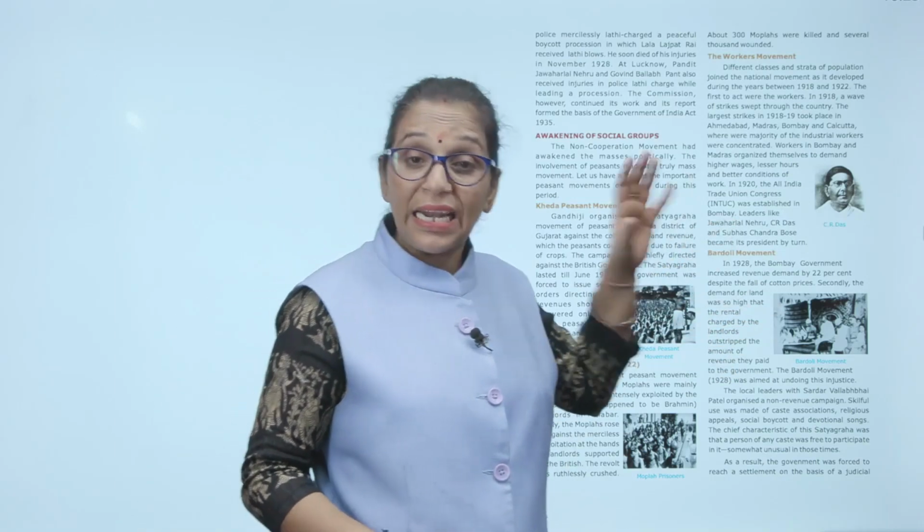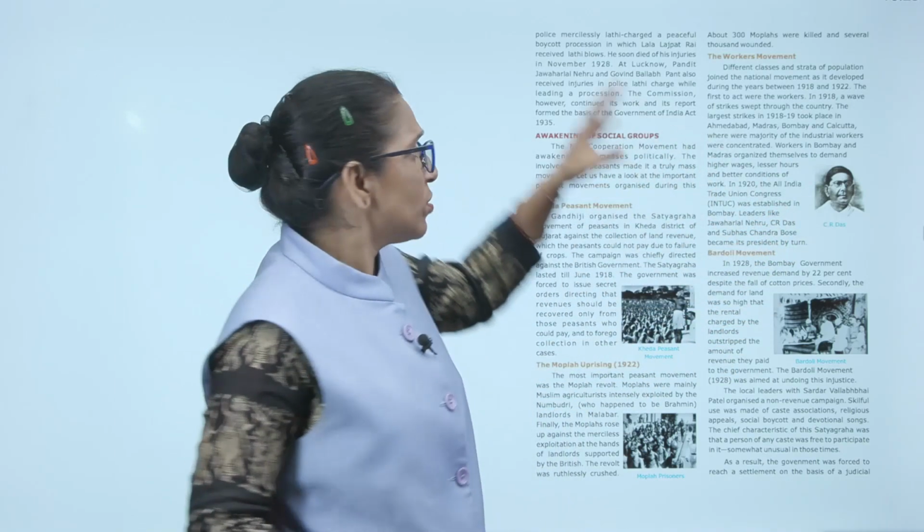And what happened? As usual, the Britishers tried to suppress the satyagrahis who were raising this slogan, and they started a lathi charge on the peaceful boycott procession, in which we lost our great leader Lala Lajpat Rai, because he received heavy lathi blows on his head and soon died because of this injury. This was the scenario of the Britishers. In November 1928, we lost the Punjab Kesari Lala Lajpat Rai.